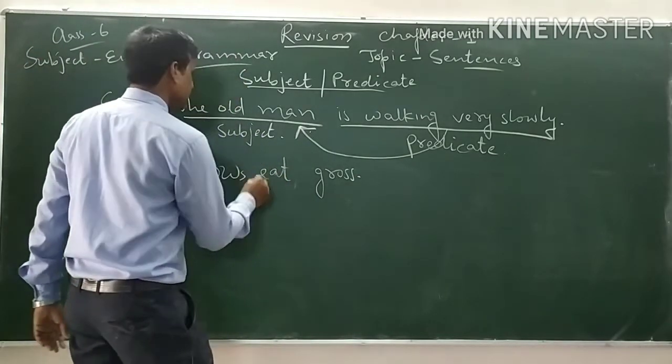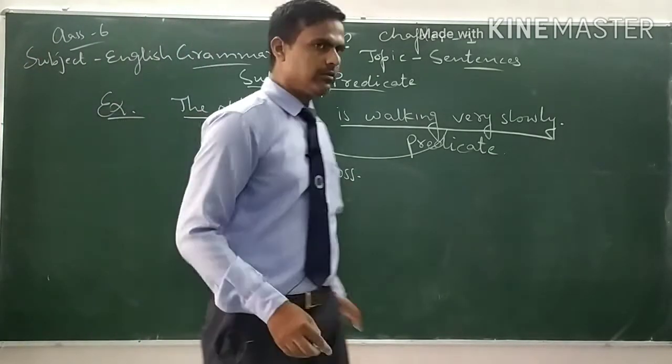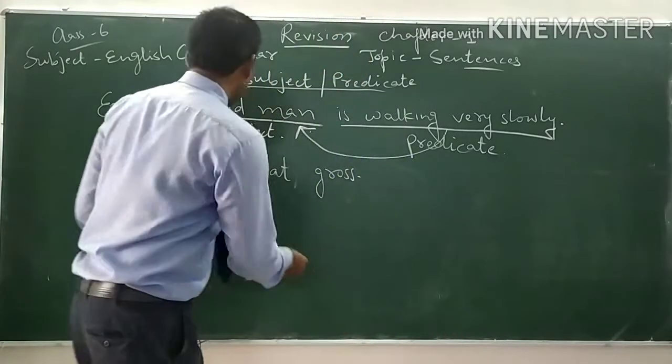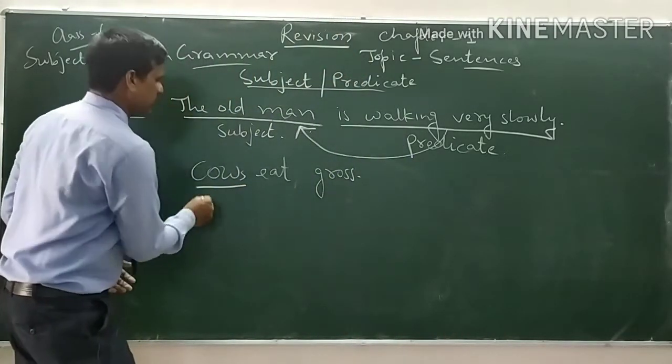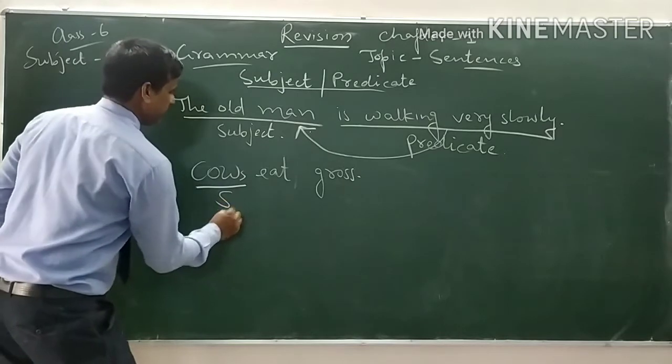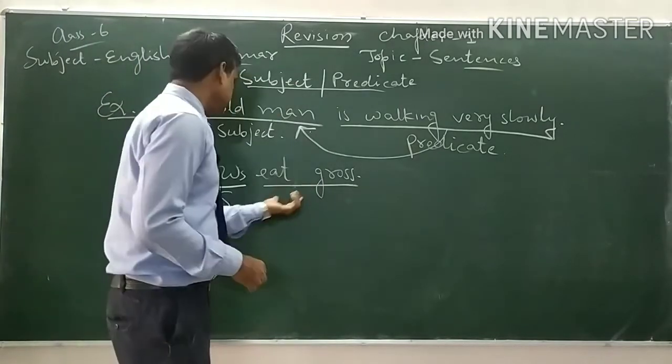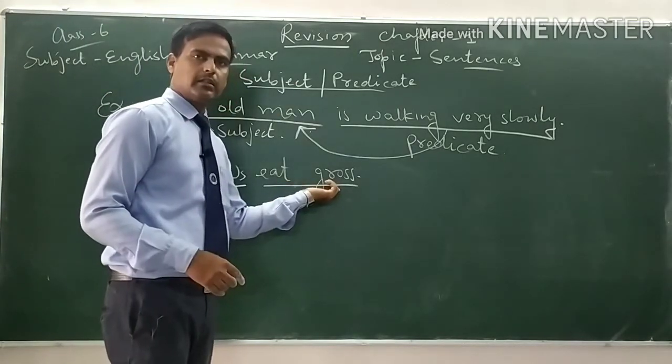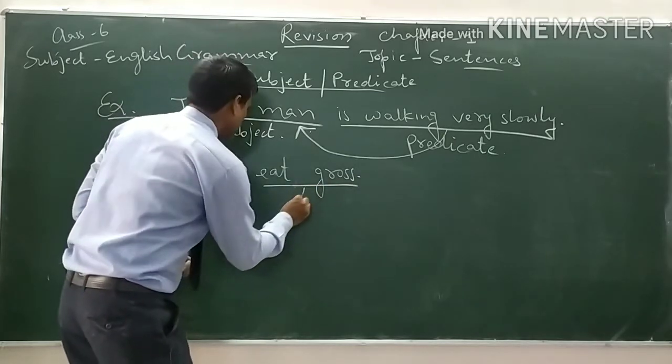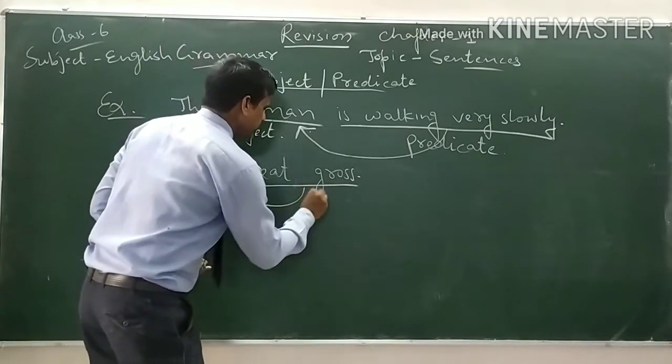Cows eat grass. Here we are going to say something about cow. That's why this is the subject. And eat grass is said about the cow. That's why this is the predicate.